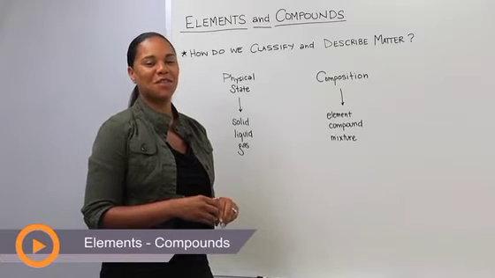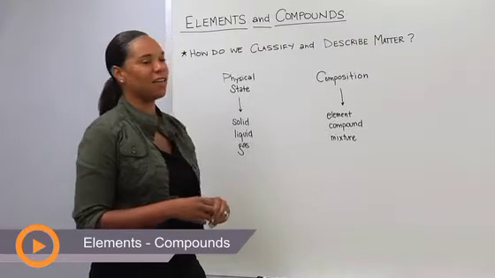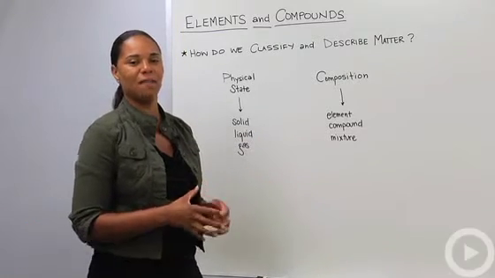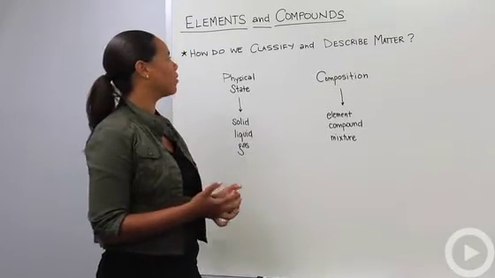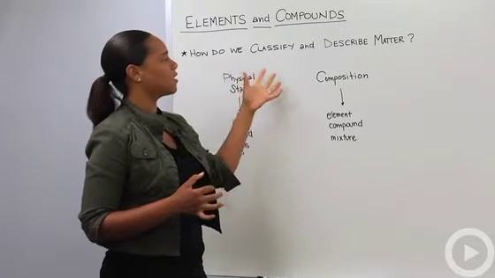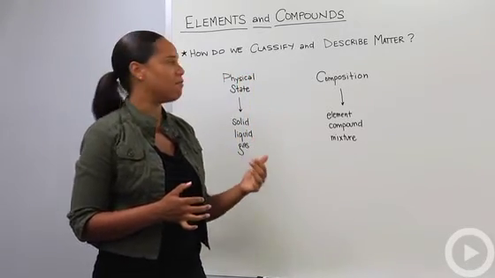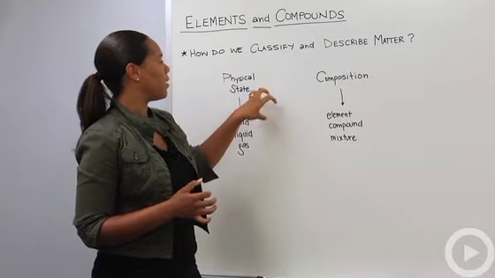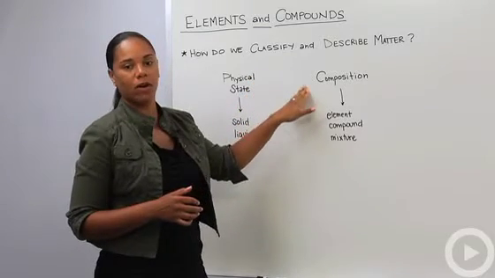So in this segment, let's go ahead and discuss the differences between what it means for something to be an element and what it means for something to be a compound. First, let's discuss how we classify and describe matter. We can describe it based on its physical state or its composition.